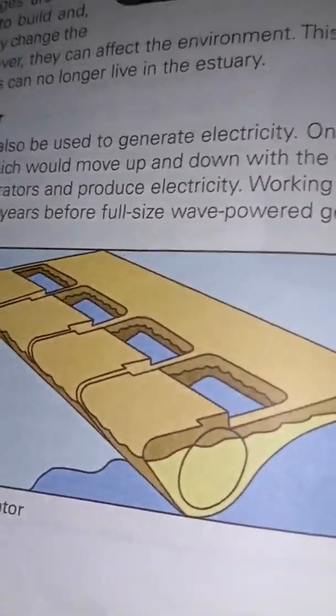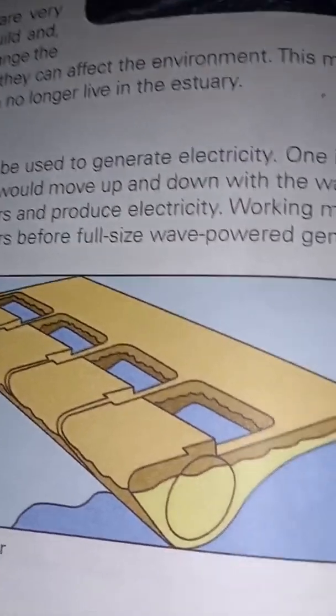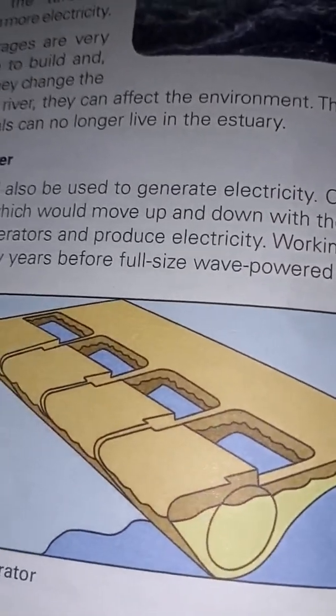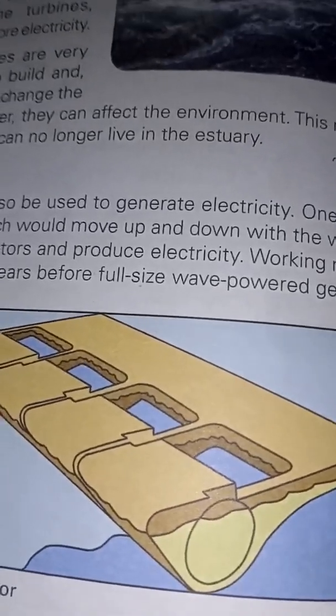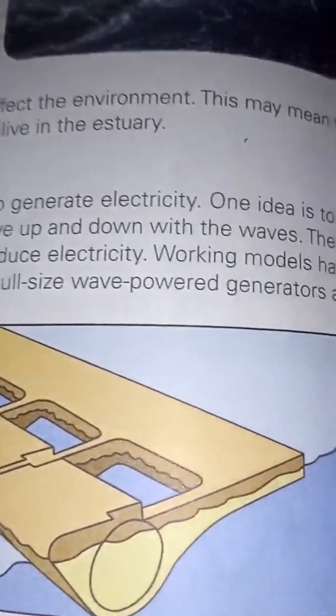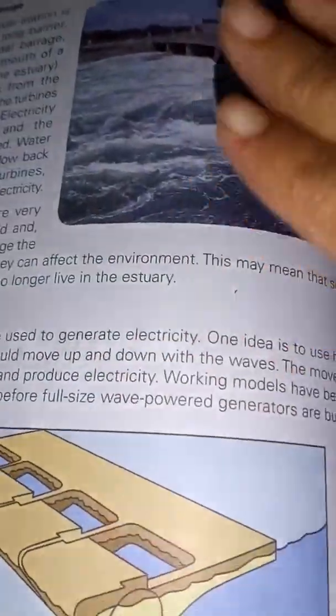Then there is wave power. They were thinking that one day, like the fins you wear on your feet when you go swimming, that can move your legs up and down like this, isn't it?